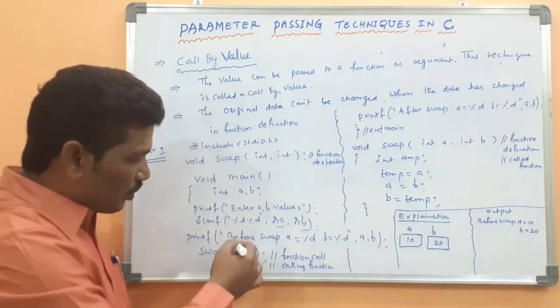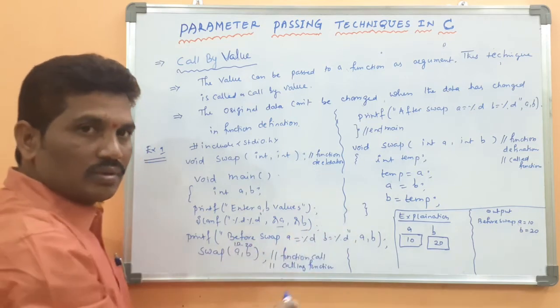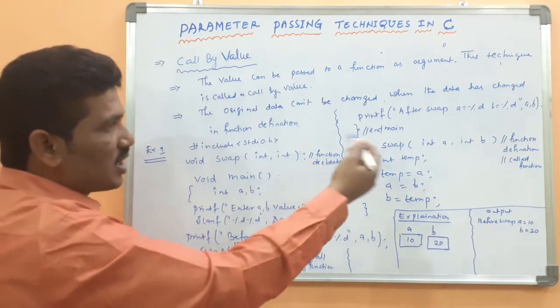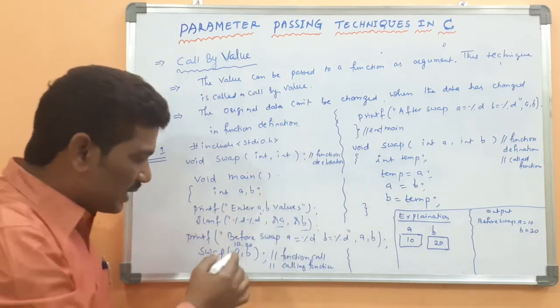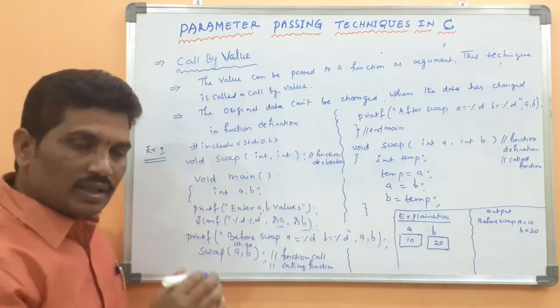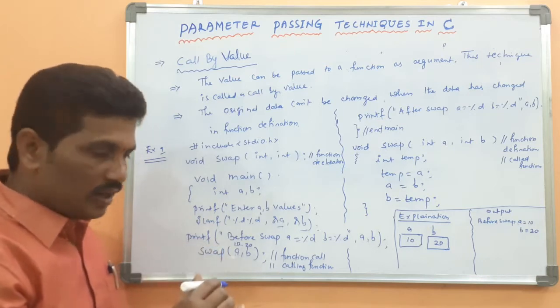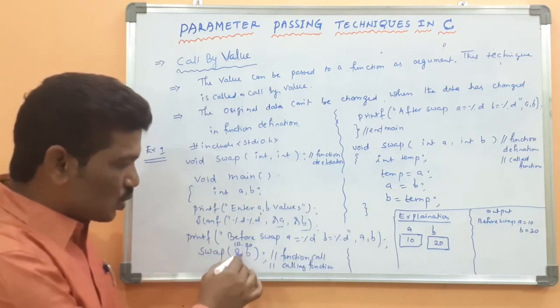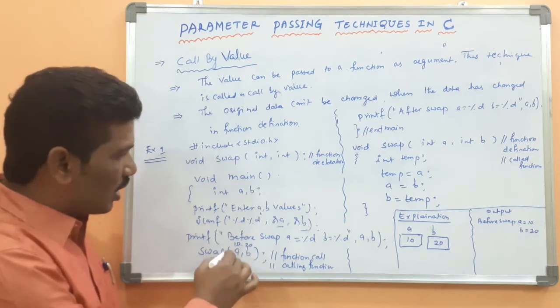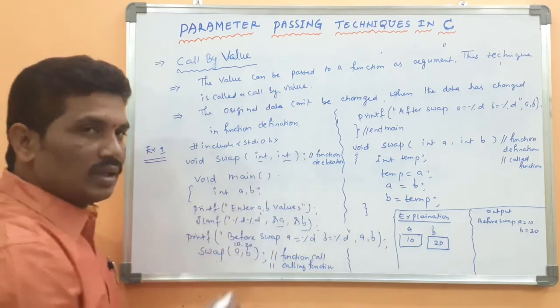Here we are passing values. The value can be passed as an argument to a function. If you write this statement, then control will scan for the function name swap, and the function has two arguments, both of integer data type.